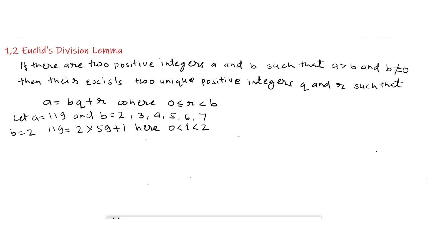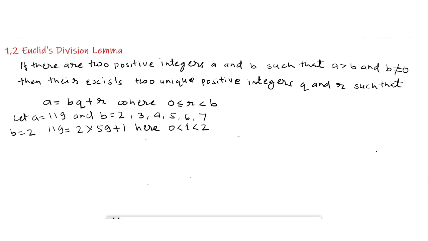Here 59 is the quotient and 1 is the remainder, and we see that 0 is less than 1 is less than 2, where 2 is the divisor, and quotient q, 59, and remainder r are unique for this equation.